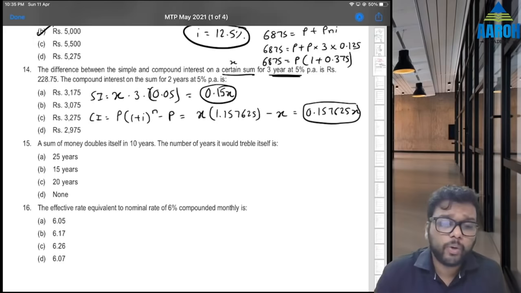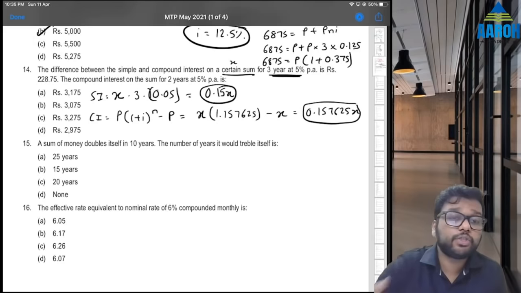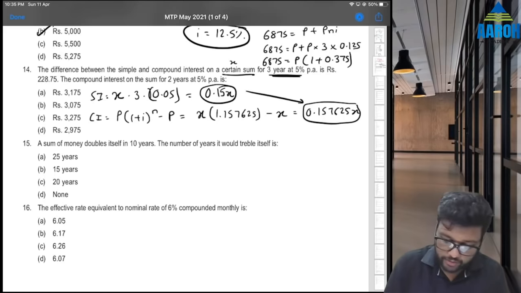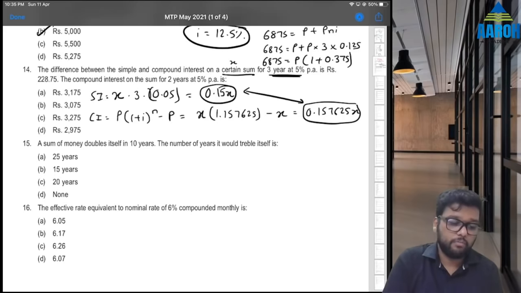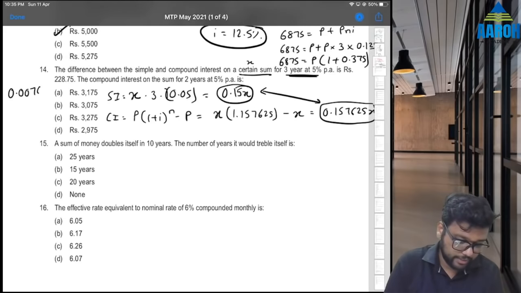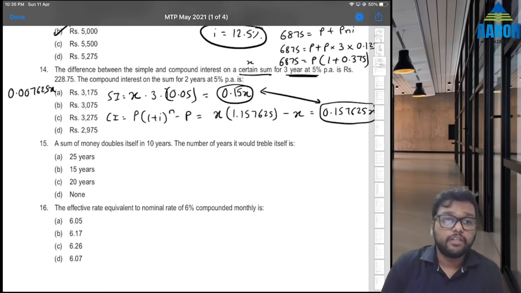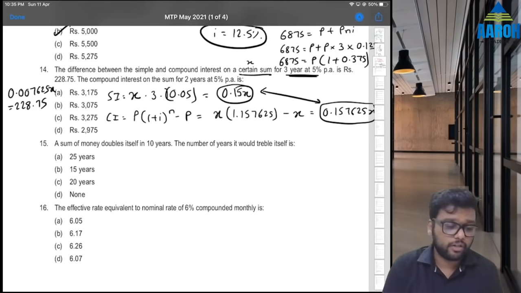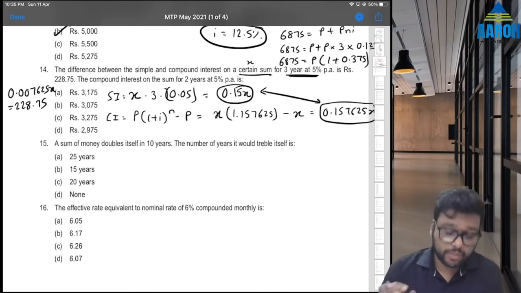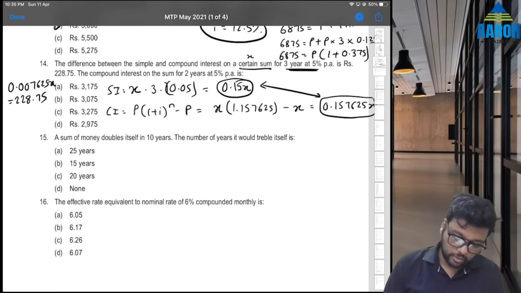So simple interest and compound interest we have got. Their difference is 228.75. We can take difference of these two. What is difference? 0.157625 minus 0.15. That is going to be 0.007625x. This is 228.75. So x will be what? 228.75 divided by 0.007625. That gives us 30,000 if you check. So principal comes to 30,000 rupees.